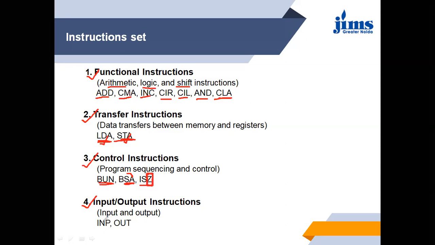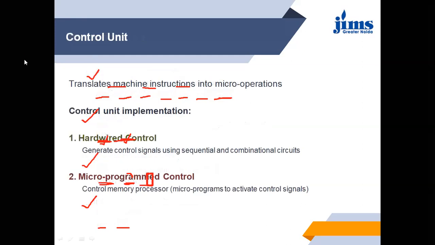These two are input and output instructions, input and output. So these are the different sets in which we can divide the instructions: functional instructions, transfer instructions, control instructions, and input-output instructions.